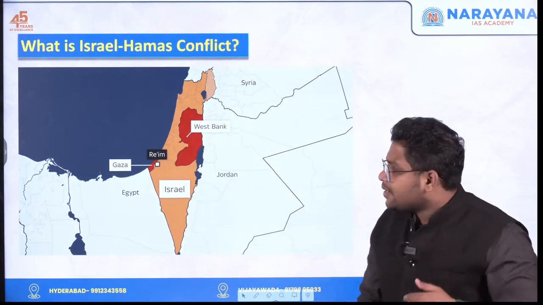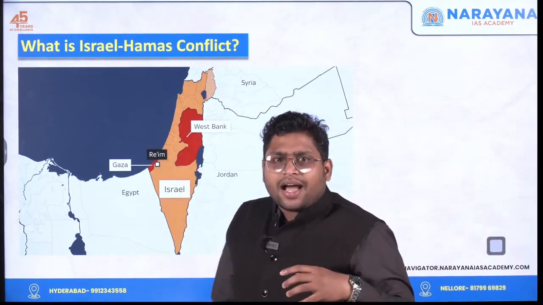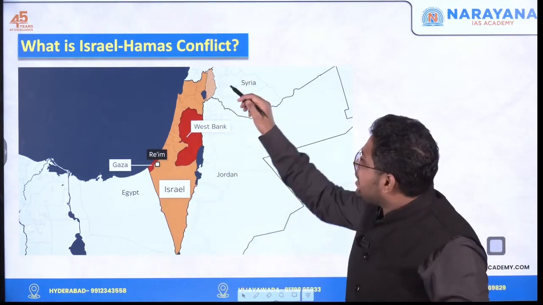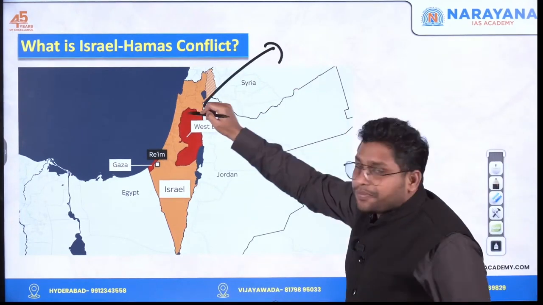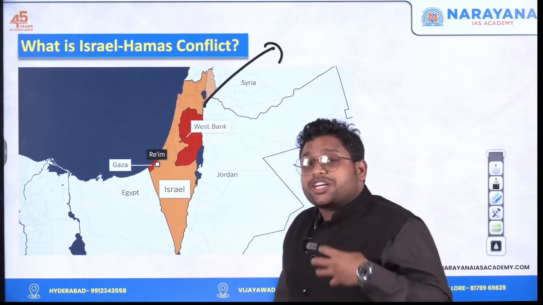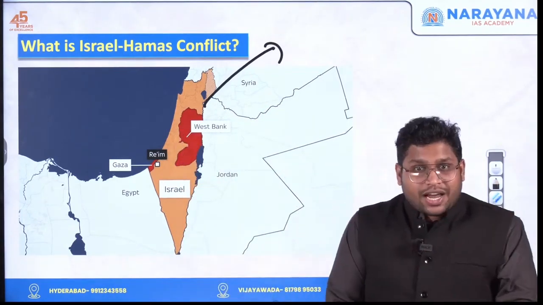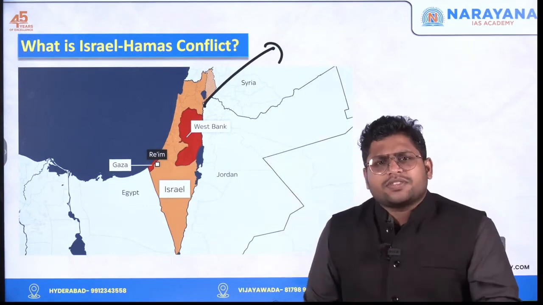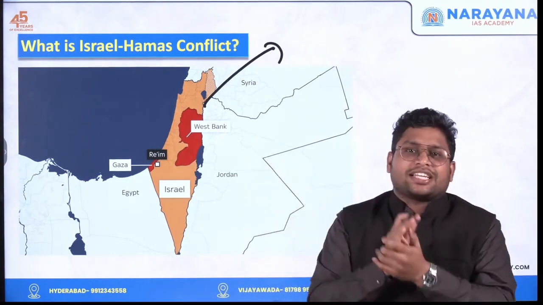Earlier this region was under the Ottoman Empire, and a country named Palestine existed over here. But later on, a Jewish country was developed. A new country was set up in the name of Israel. And with time, we have observed that the size of Israel is increasing and the size of Palestine is decreasing.